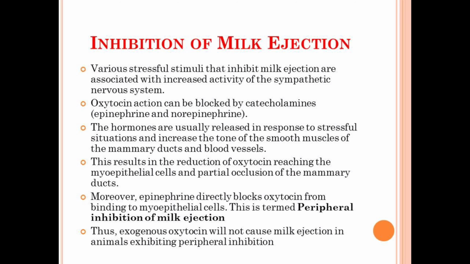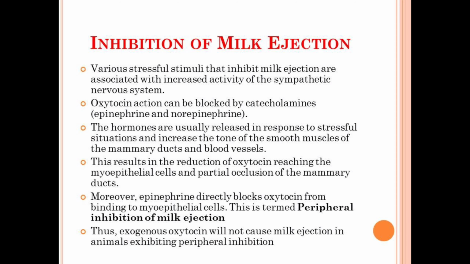So, for example, if a dairy breed encounters any stressful condition, its body will release catecholamines in response to the stress condition, which will ultimately block the release of the oxytocin hormone. The amount of oxytocin reaching the mammary gland, or the myoepithelial cells present in the mammary gland, will be reduced and lead to the inhibition of milk ejection.